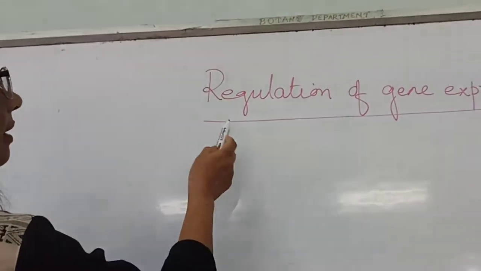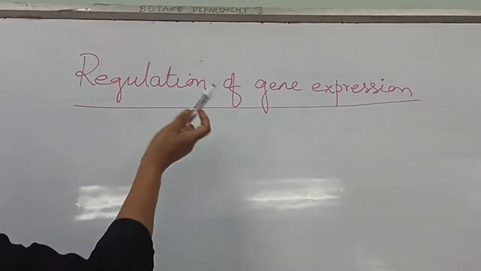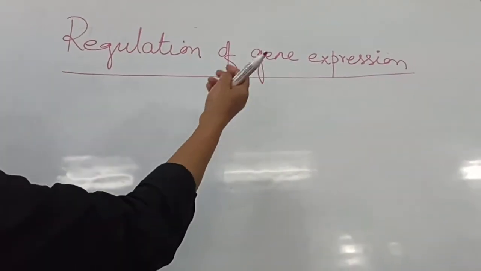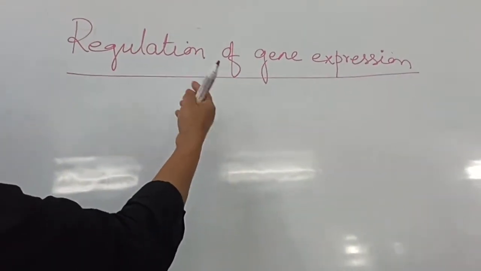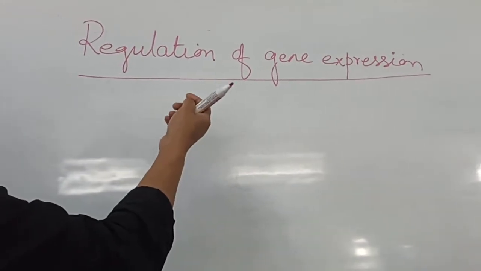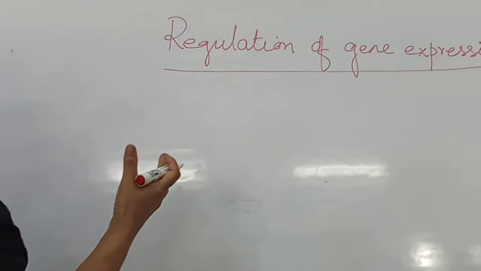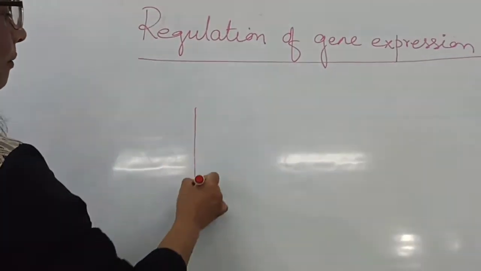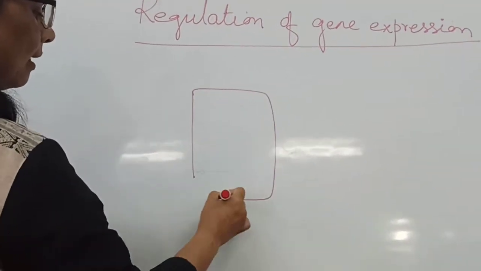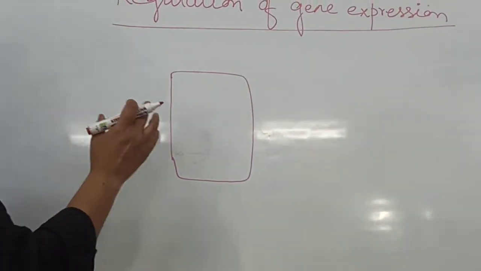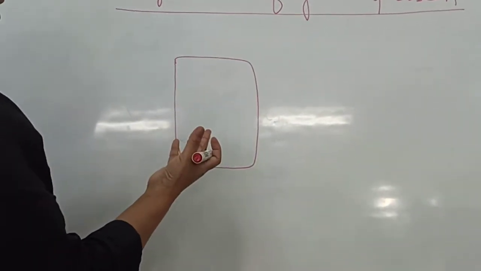The topic is regulation of gene expression. That means we are going to talk about the expression of a gene which is regulated in both eukaryotes and prokaryotes. It is evident that when we talk about the cell, the genes which are present do not remain active throughout.